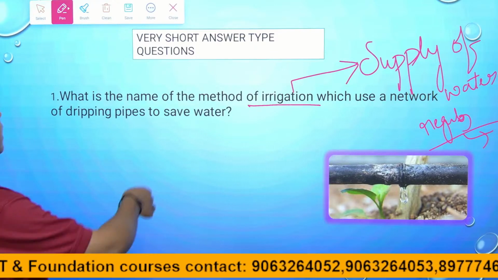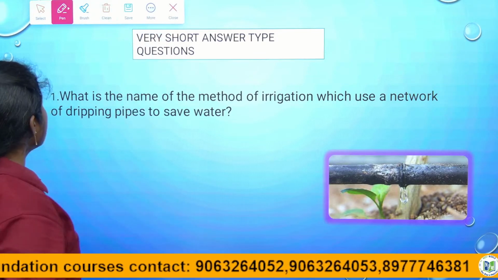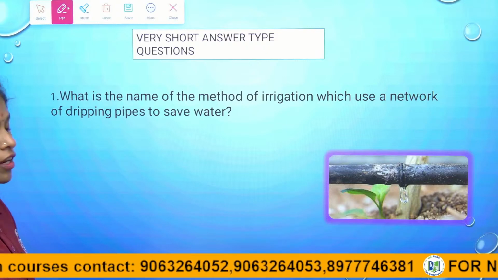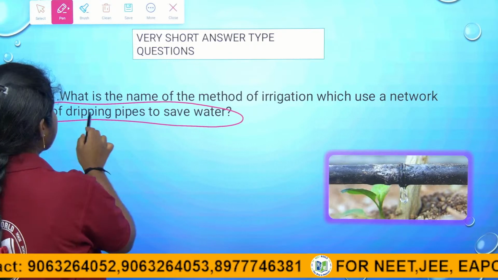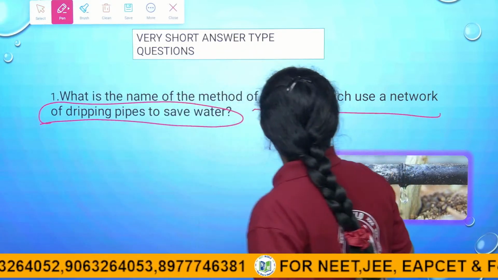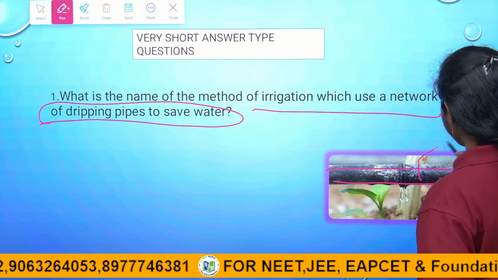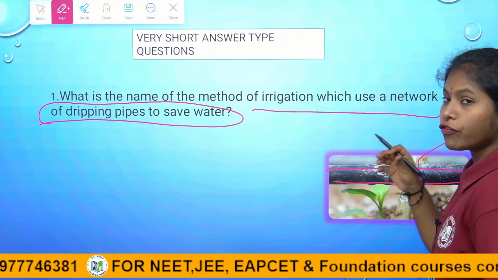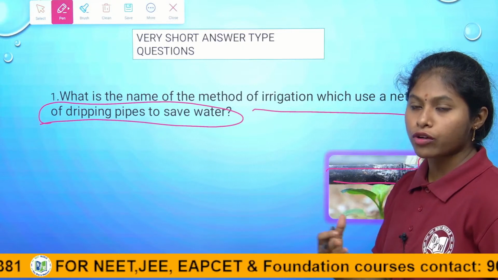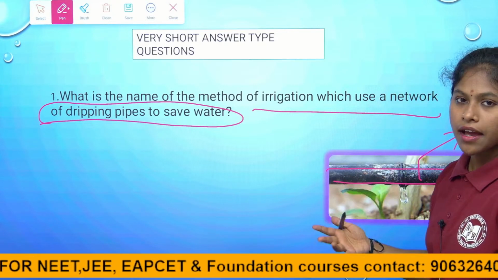So here, what is the question asking? What is the name of the method of irrigation which uses a network of dripping pipes? What are dripping pipes? See, these are the dripping pipes. Dripping pipes are used for supplying water to the plants drop by drop. That irrigation we call drip irrigation.